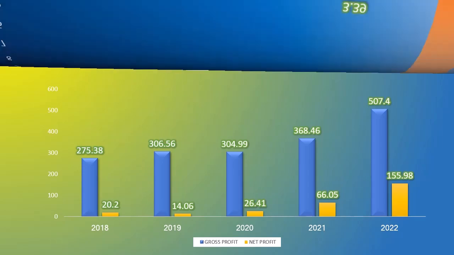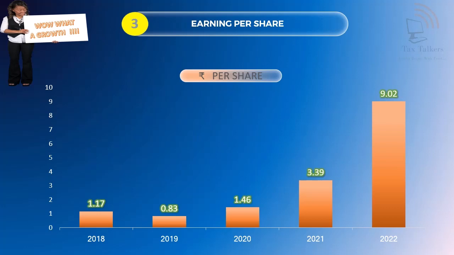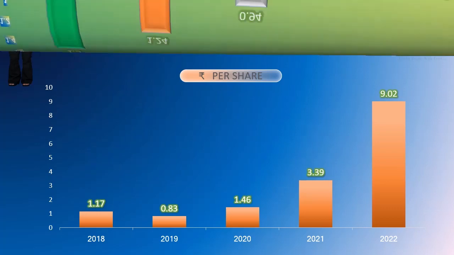Now in this slide we will discuss the earning per share growth of the company. First, in short, EPS is the earning on every share issued by the company. This is amazing, as the company's EPS increased from 1.17 per share in 2018 to 9.02 per share in 2022. This means more than 900% growth. This has a direct impact on share price, assuming the same price to earning ratio.